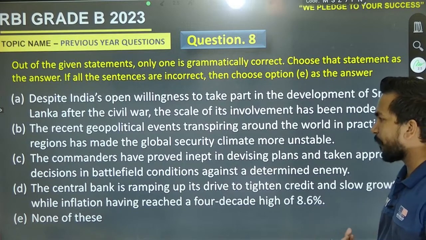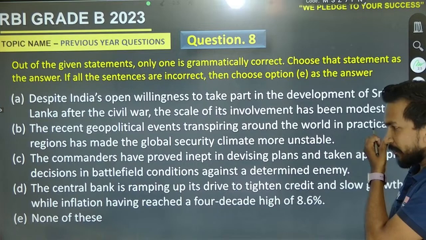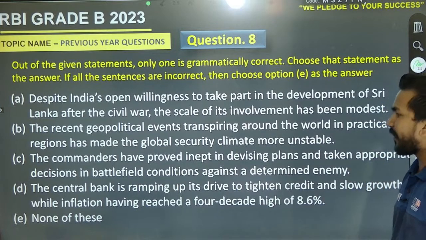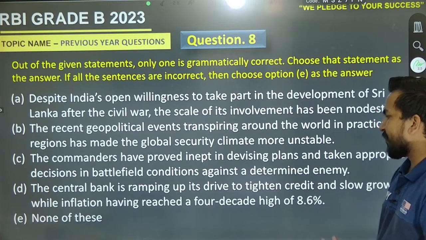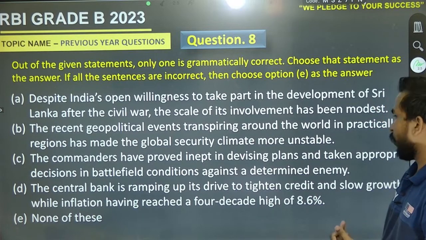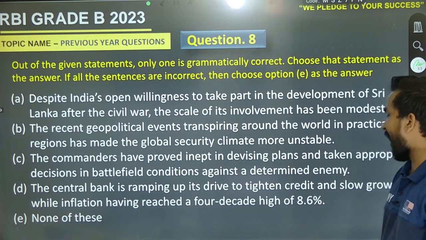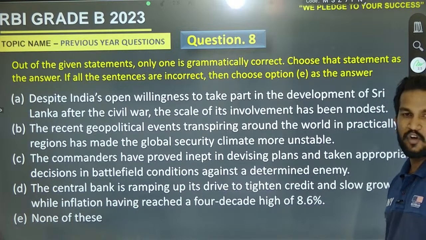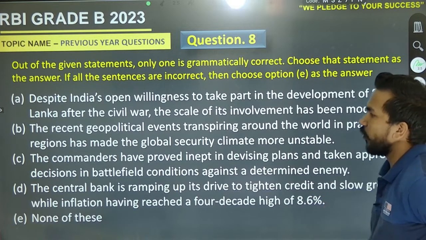The commanders have proved inept in devising plans and taken appropriate decisions in battlefield condition against a determined enemy. And the last one is, the central bank is ramping up its drive to tighten credit and slow growth while inflation having reached a 4-decade high of 8.6%. Go for it.